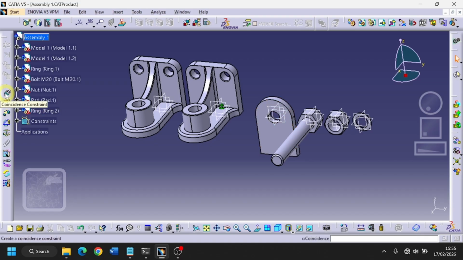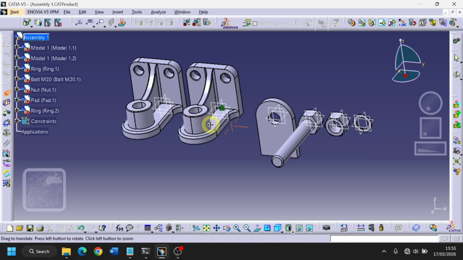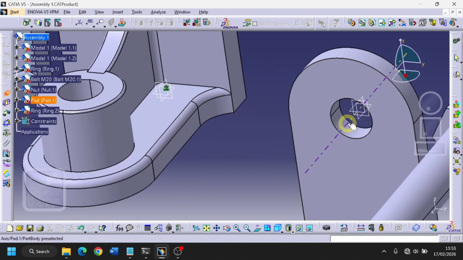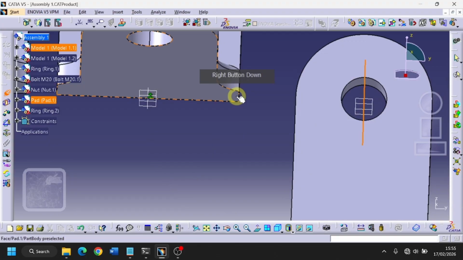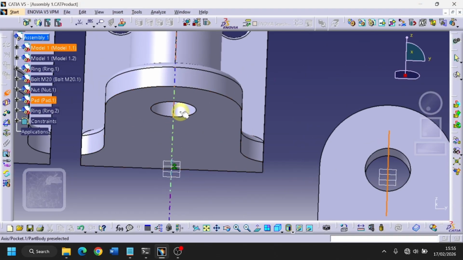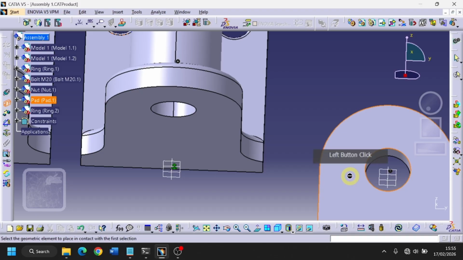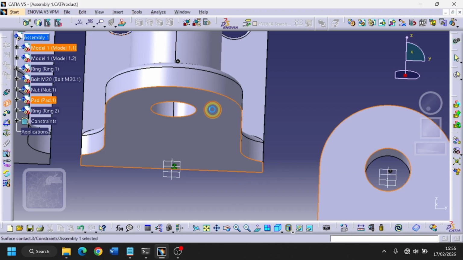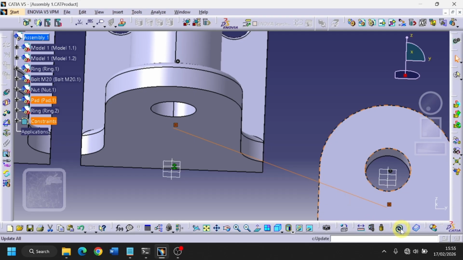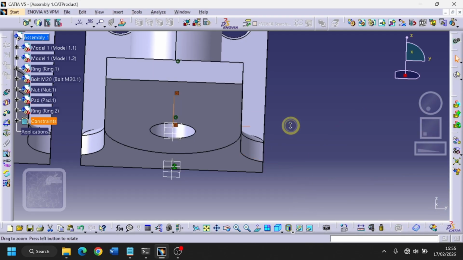Click Coincidence Constraint to make the axis between two parts aligned. Click Contact Constraint to make faces between two parts attached by clicking two faces that we need to be attached to each other. Click Update All icon to update our assembly constraint command before.